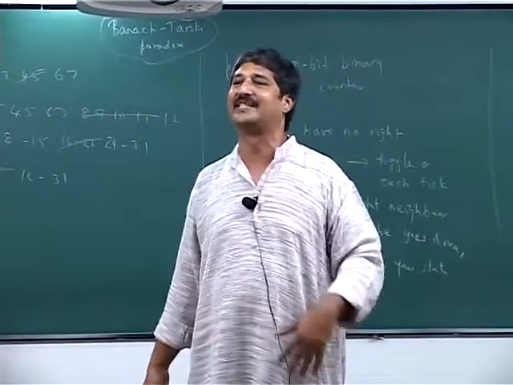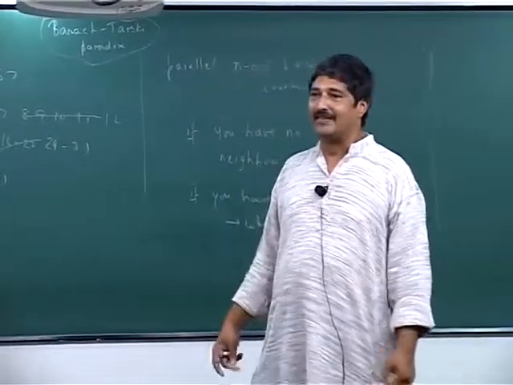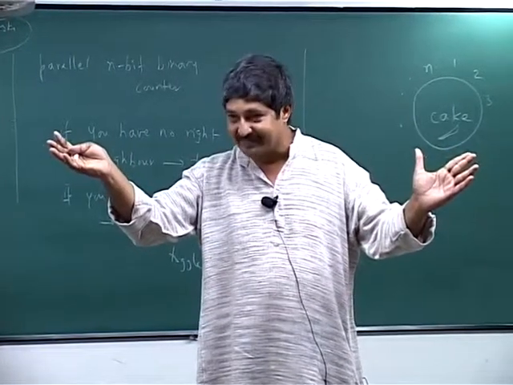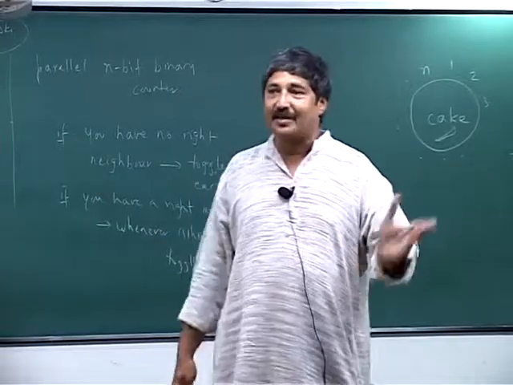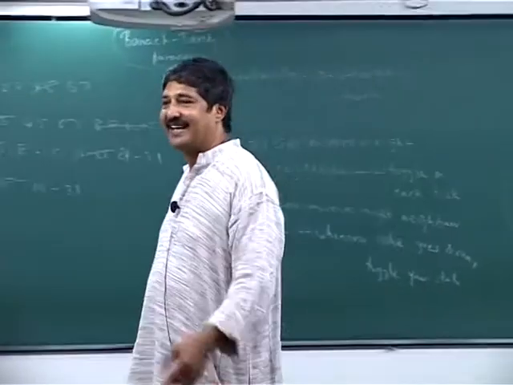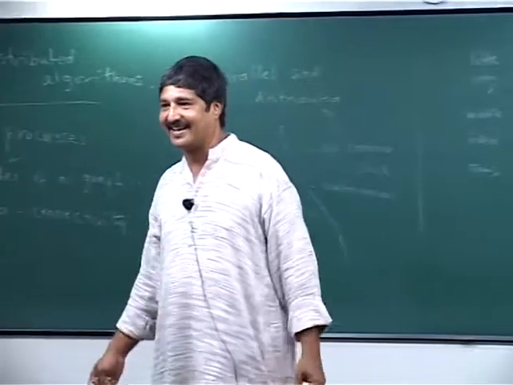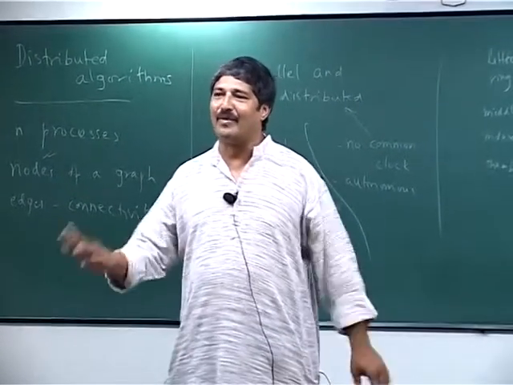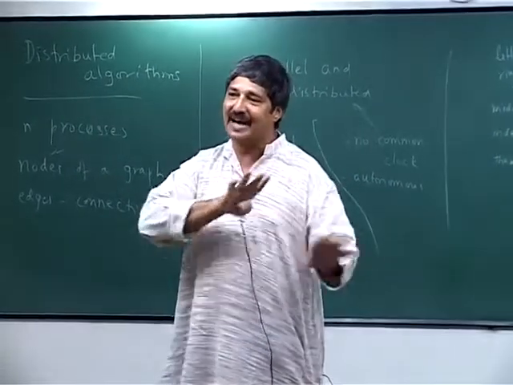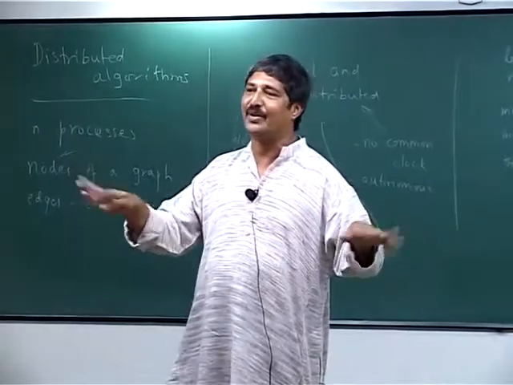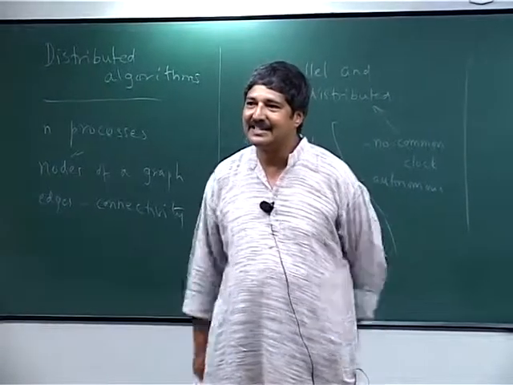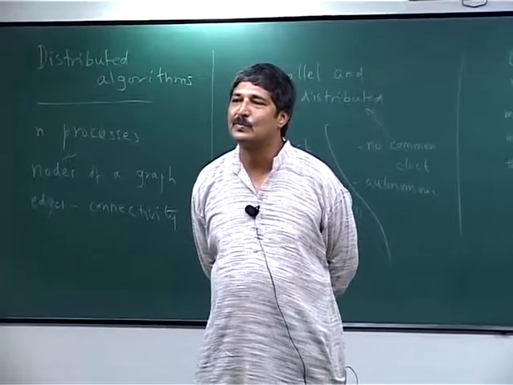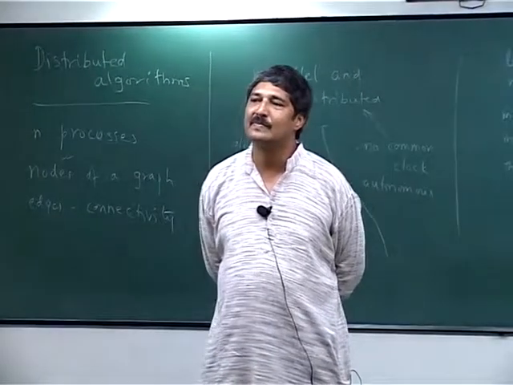The trouble is, why would I agree to such a thing at all? It's not clear to me, because supposing you cut in what you claim to be two halves, right? It turns out that n minus 1 of us want to go into one side and only one poor soul wants to go here. Is it clear that it will work? Not to me. If you can come up with a division which is roughly n by 2, you are through. Why should it be n by 2? Okay, if one person cuts it in such a way that it's so small that only one person picks it up, it's okay.